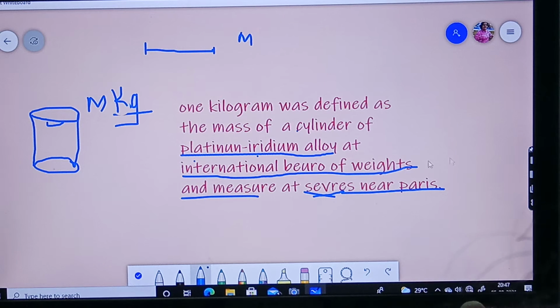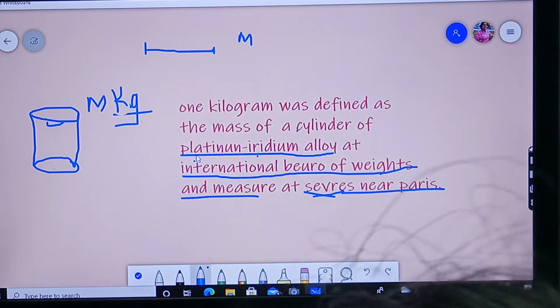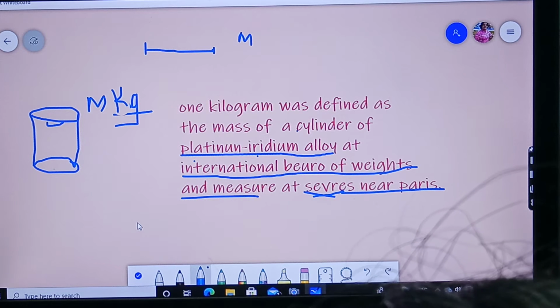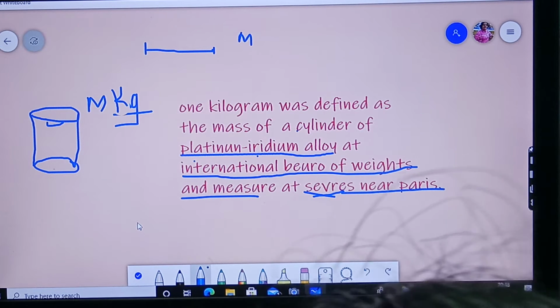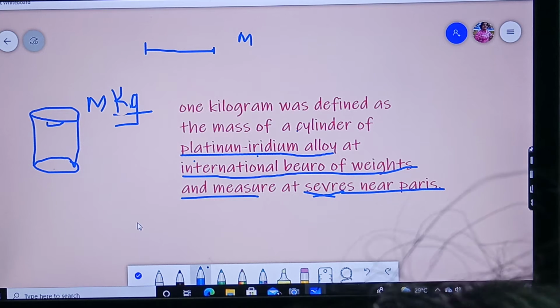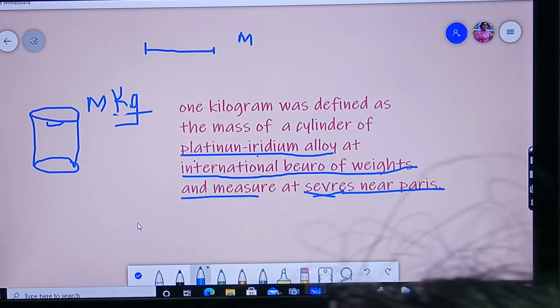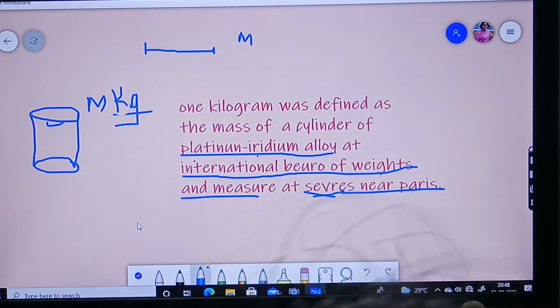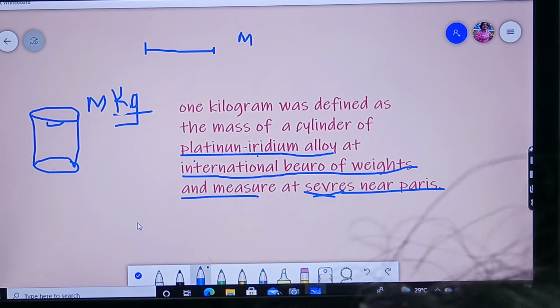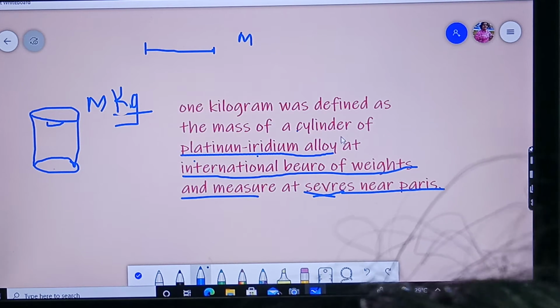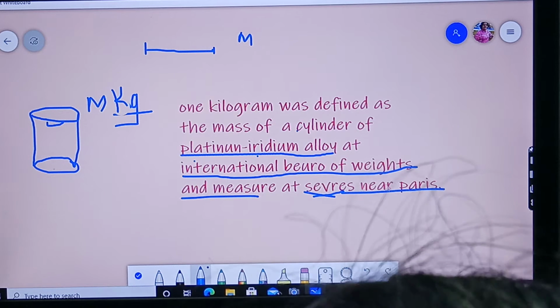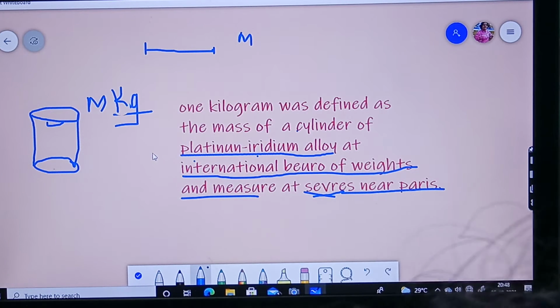Why is only platinum iridium alloy used for all these measurements? Can't we use any other metals? So there is a reason, because the property of metals is that they have their own melting and boiling points, right? This platinum iridium alloy, if kept at 0 degrees Celsius, is perfect in its measurement. So that's why it is used. The boiling point of platinum is very high, that means it cannot melt easily.